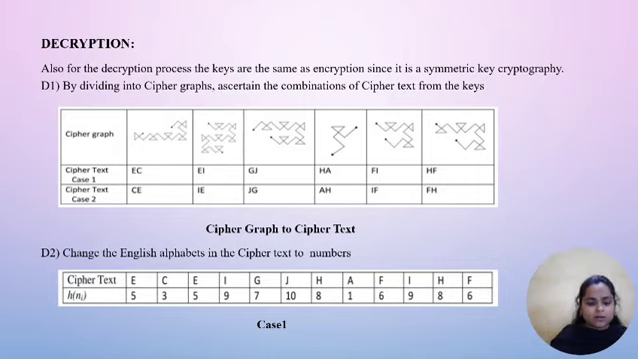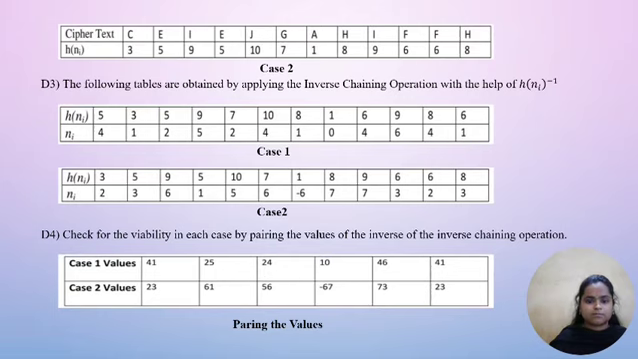And step 2, change the English alphabet in the ciphertext to numbers. Now we are going to see step 3. The following tables are obtained by applying the inverse chaining operations with the help of the decryption algorithm formula h of n inverse, the whole inverse. And step 4, check for the validity in each case by pairing the values of the inverse chaining operation, and this is the pairing of the values.